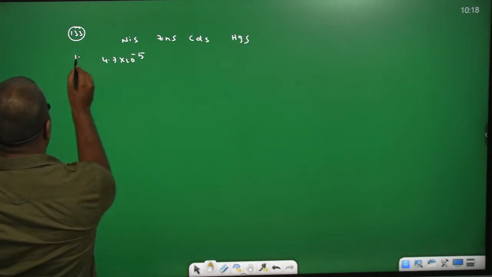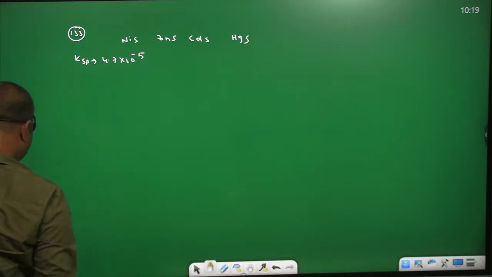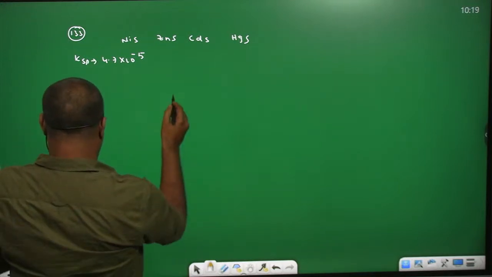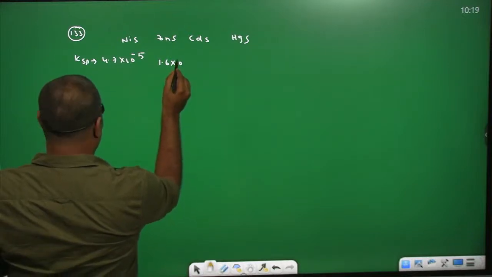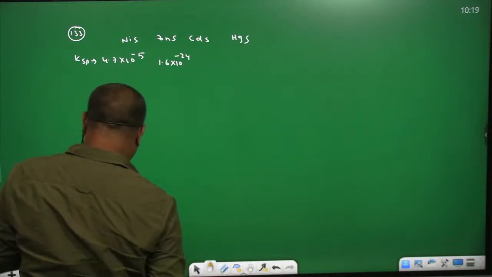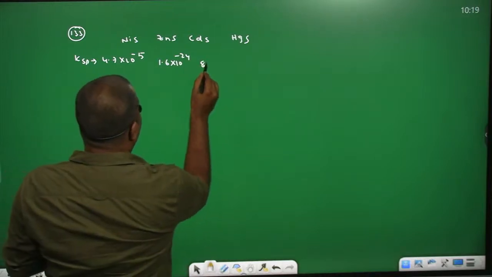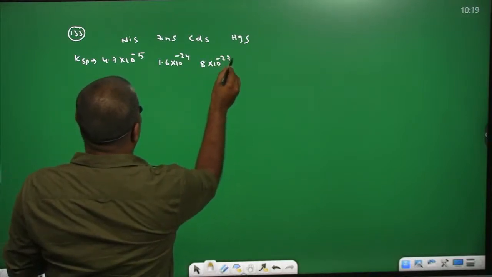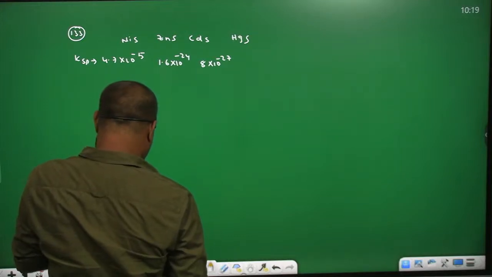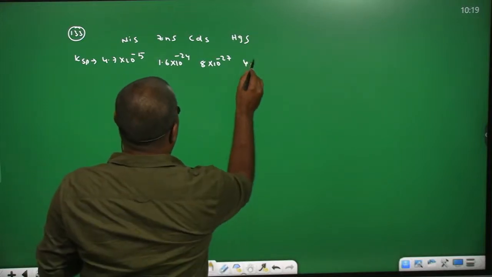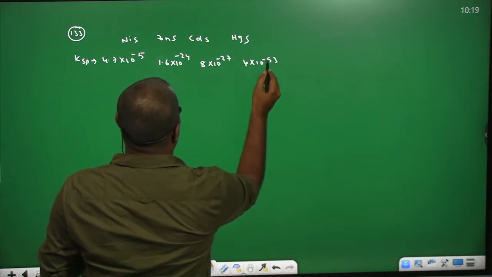These are solubility products, Ksp. Zinc sulfide is 1.6 into 10 power minus 24. For cadmium sulfide given 8 into 10 power minus 27. And finally, mercuric sulfide is given 4 into 10 power minus 53.